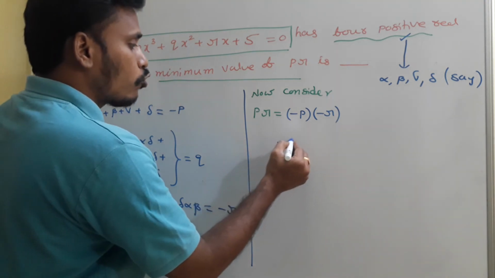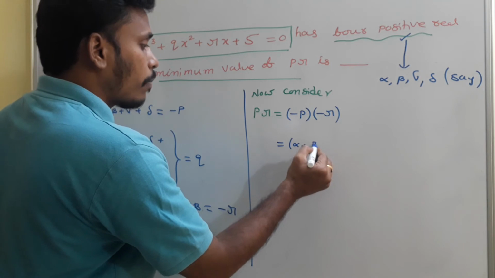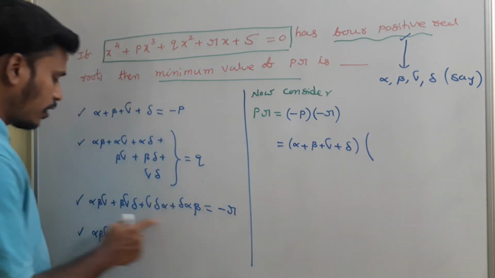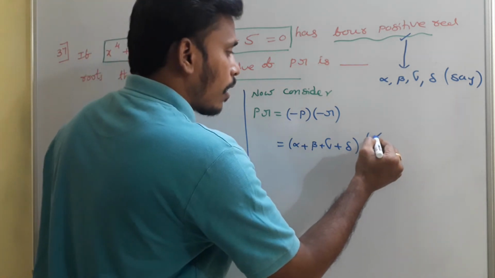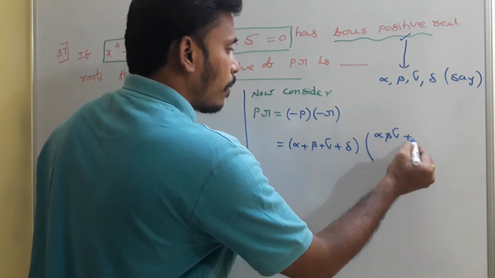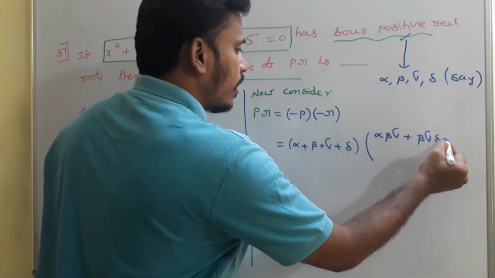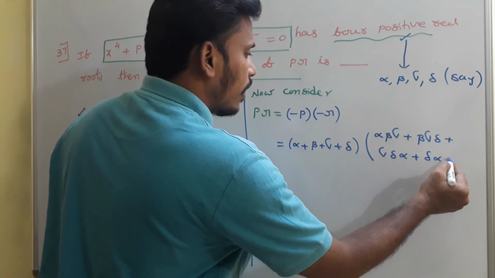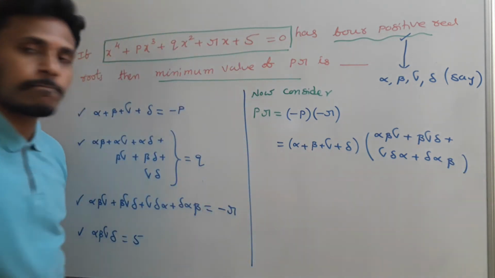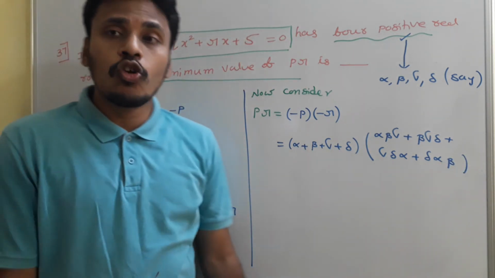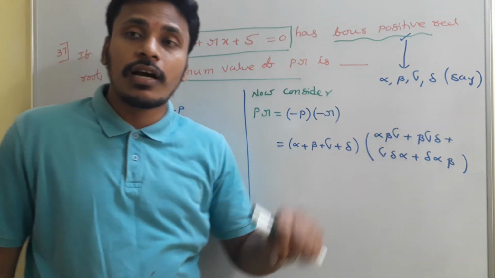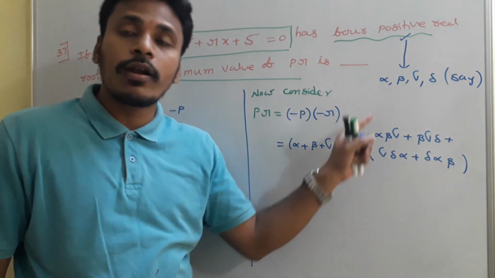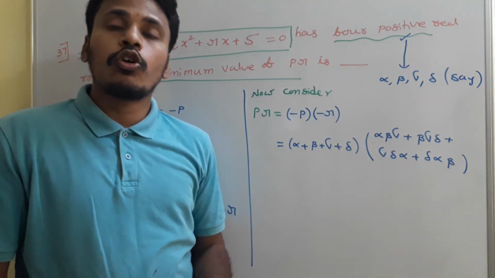So this equals minus p, which is simply alpha plus beta plus gamma plus delta, and minus r, which is this sum of products: alpha beta gamma plus beta gamma delta plus gamma delta alpha plus delta alpha beta. Just have a look. All these alpha, beta, gamma, delta are positive. So these four numbers are positive, and these four numbers are also positive.